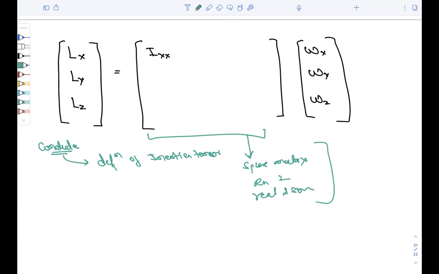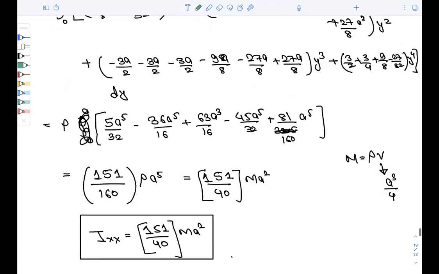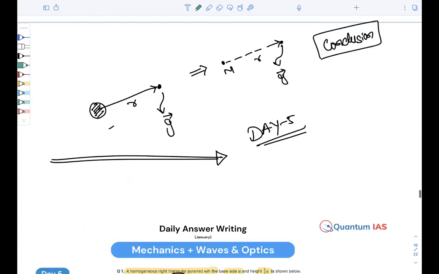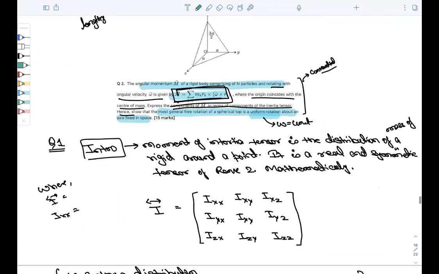Now again come to the next part. Now that we have concluded here, in the next part we will try to explain with the answer. So it is free rotation of a spherical uniform top.